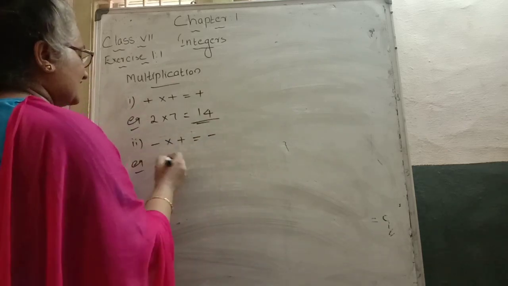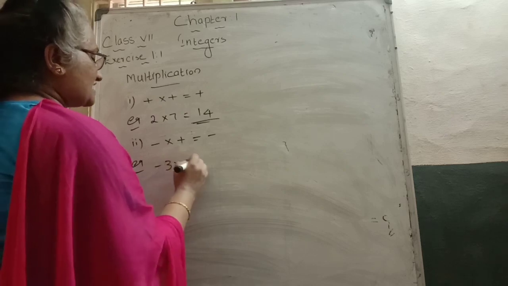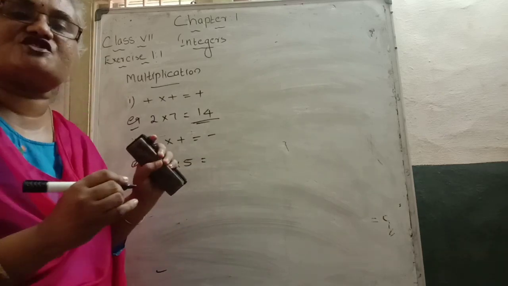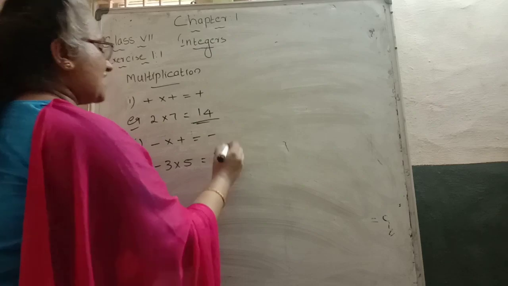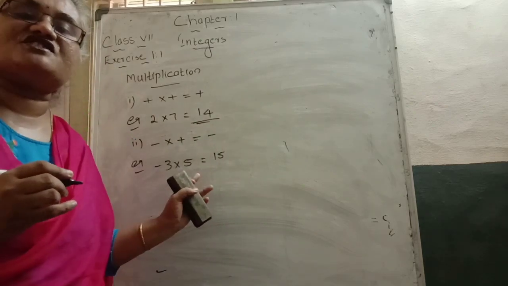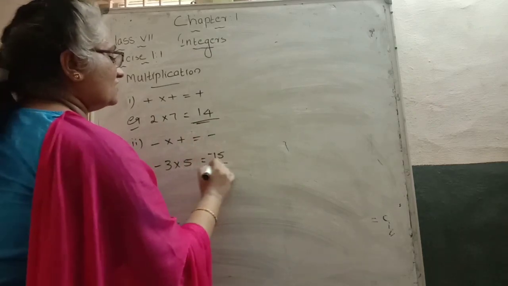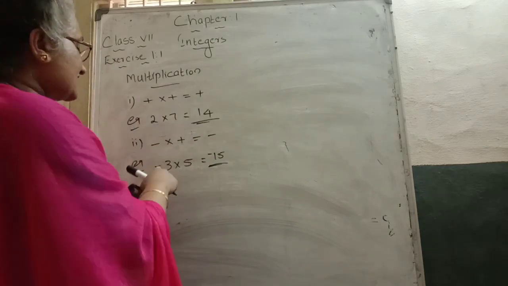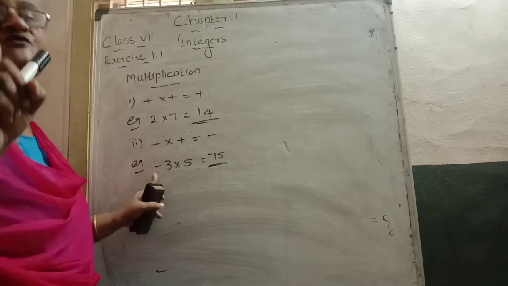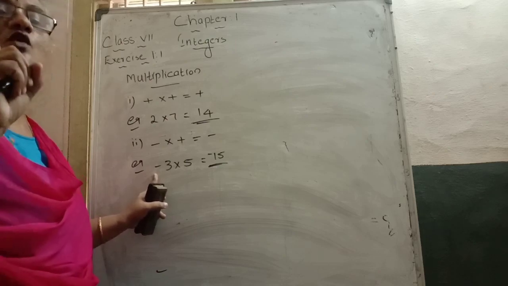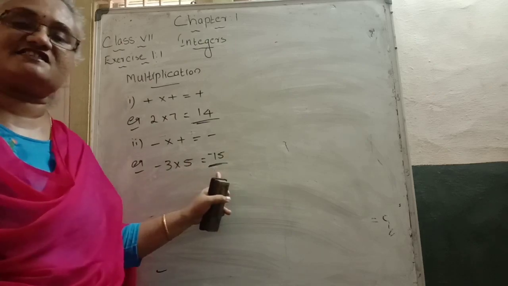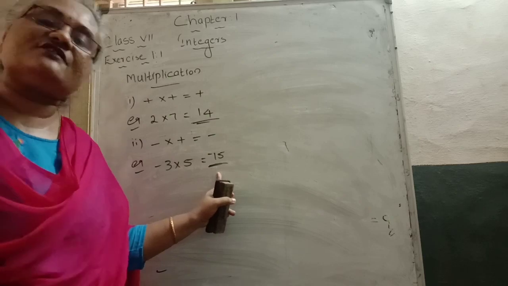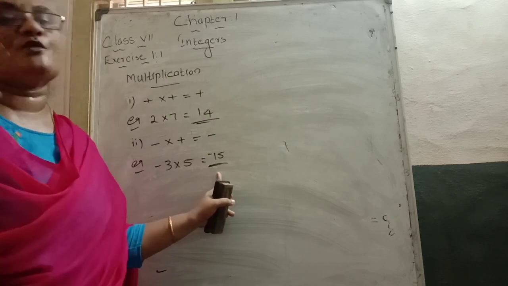Example: minus 3 into plus 5. So 3 into 5 comes to be how much? 15. And the answer becomes minus 15. Or otherwise, in this way: remember, here the minus sign repeats how many times? 1 time. 1 is odd or even? Odd. In the odd case we get a negative answer. In the even case we get a positive answer.